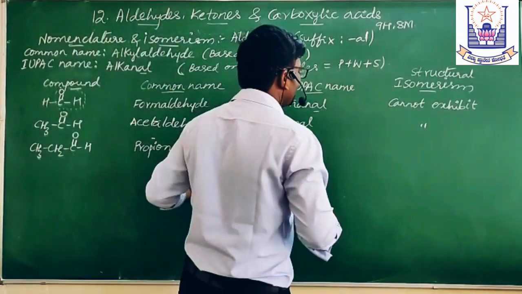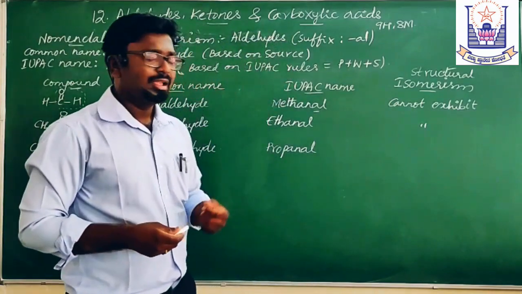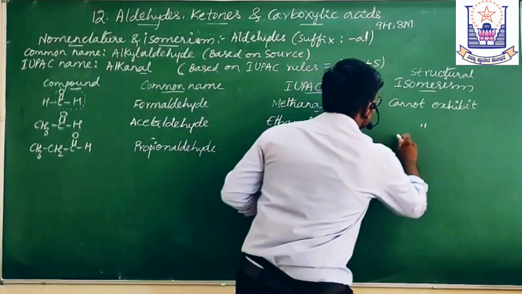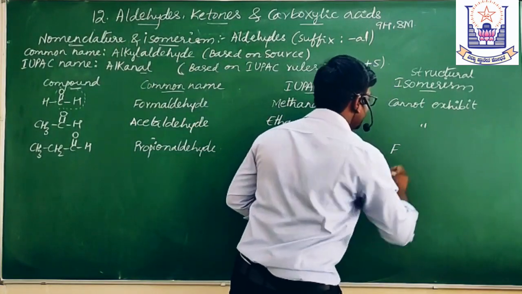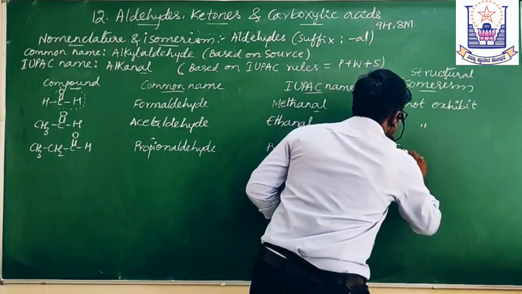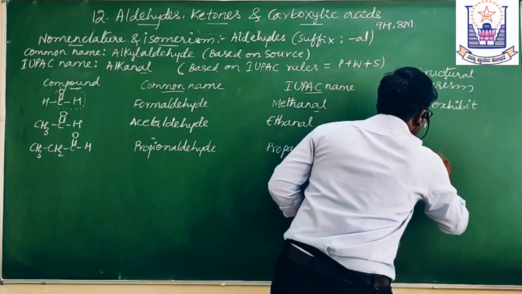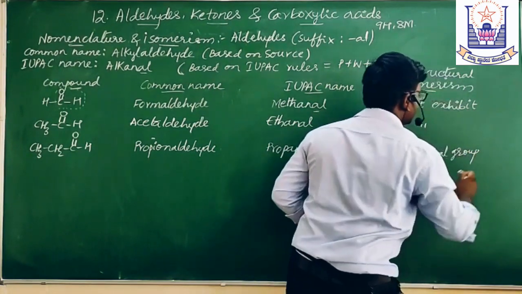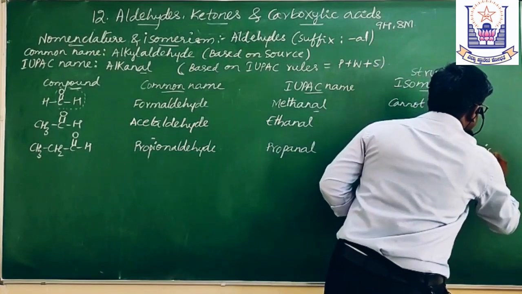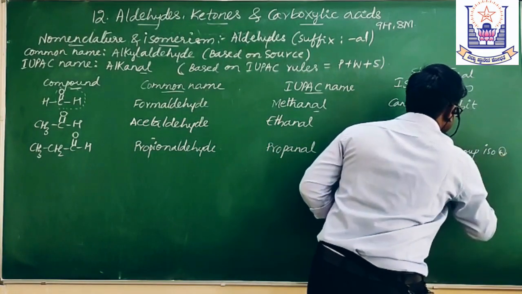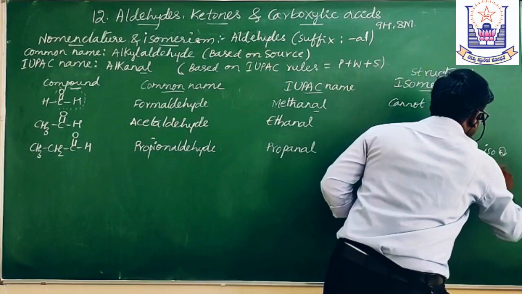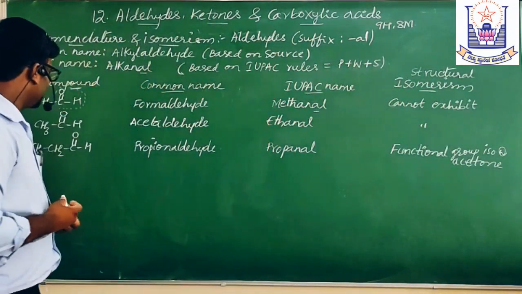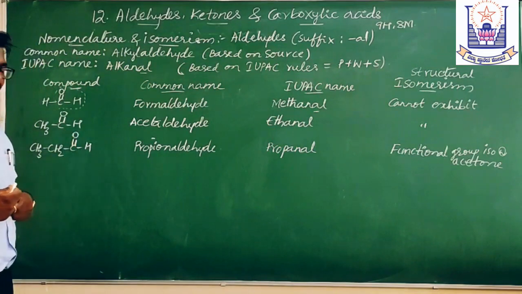So propanal exhibits functional group isomerism with acetone. Acetone is a ketone. Go for the next one.